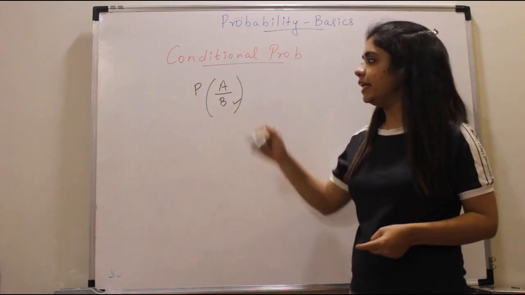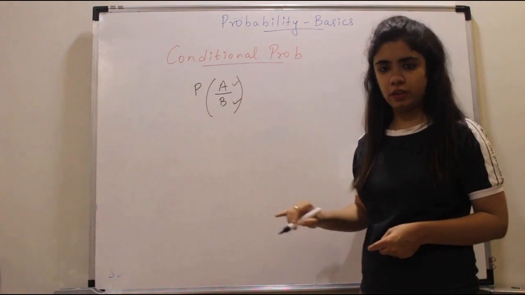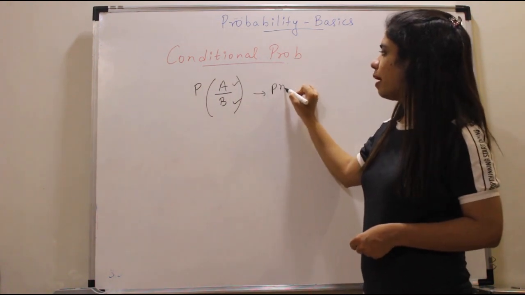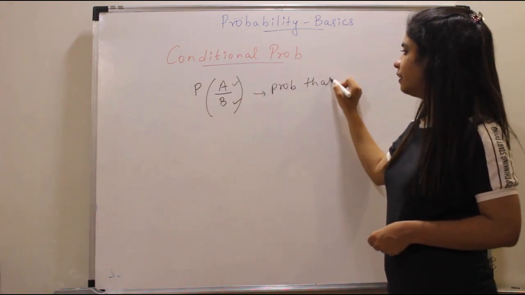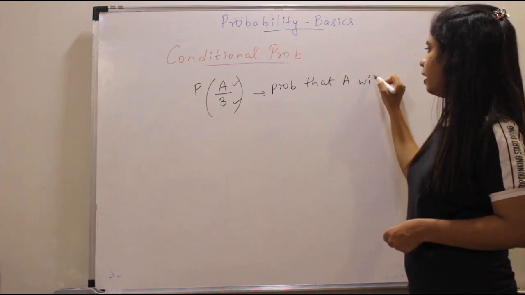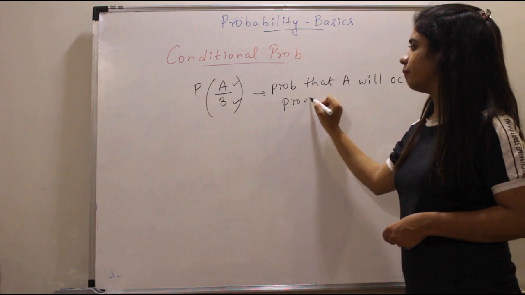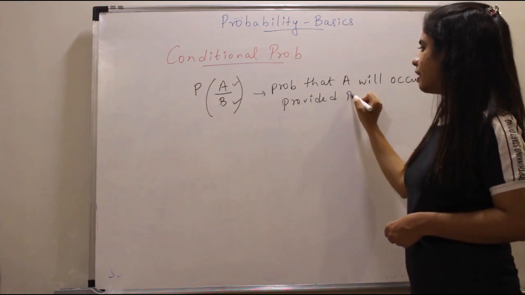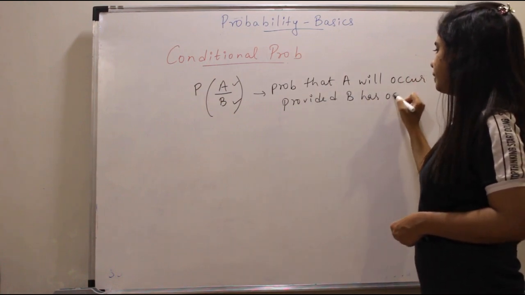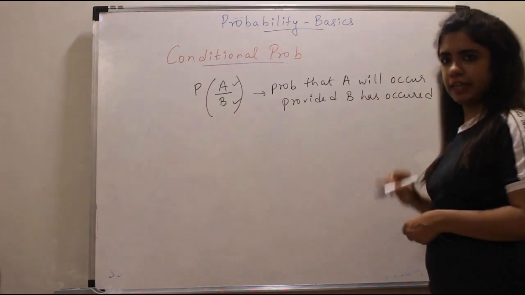What is the probability that event A will also occur? So you read it as probability that A will occur, ठीक है, provided B has occurred. ठीक है?